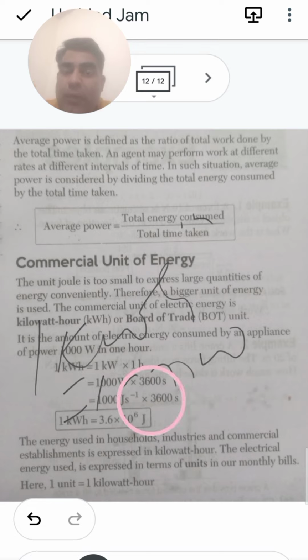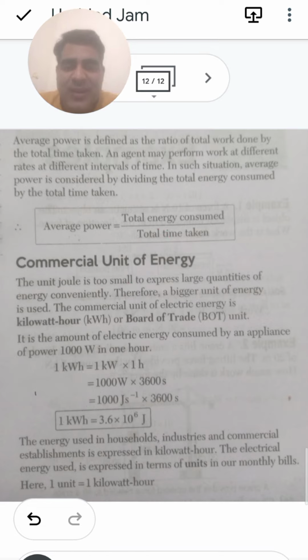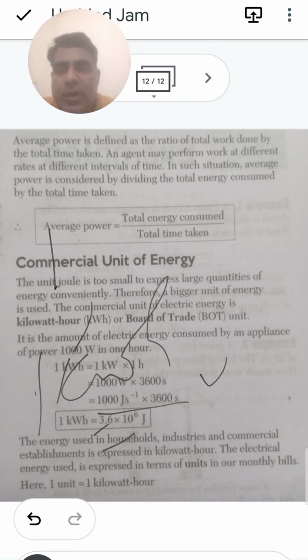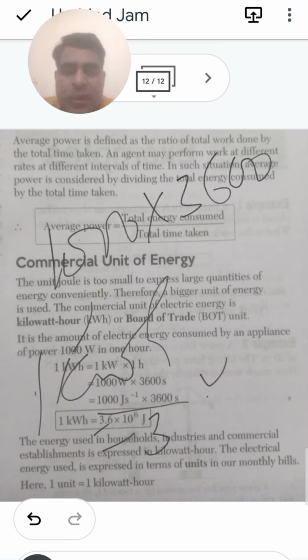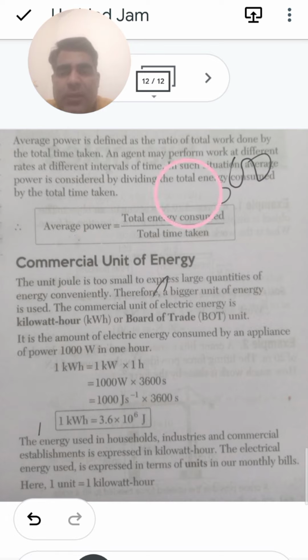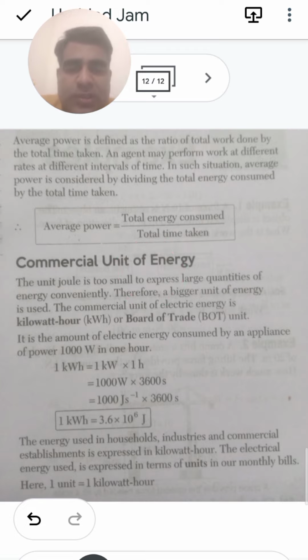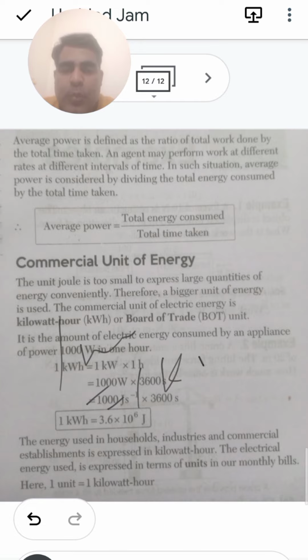Very important, it usually comes in the examination. So 1 kilowatt hour, when you multiply these two, 1000 and 3600, the value is equal to 3.6 into 10 to the power 6 joule. The energy used in households, industries and commercial establishments is expressed in kilowatt hour. The electrical energy used is expressed in terms of units in our monthly bills. So 1 unit is equal to 1 kilowatt hour.